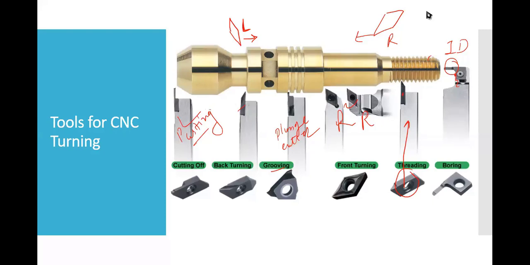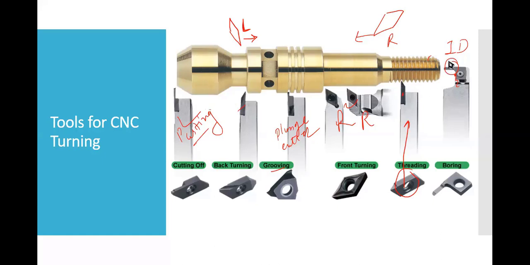That would be a good question, and let me explain it in this manner. Suppose I want to make a thread of 1.5 pitch, then I have to select the tool such that it has 1.5 mm of pitch, and I have to set the parameters such that it will give this. Suppose I want to bore the ID of certain diameters, then it has a certain depth.